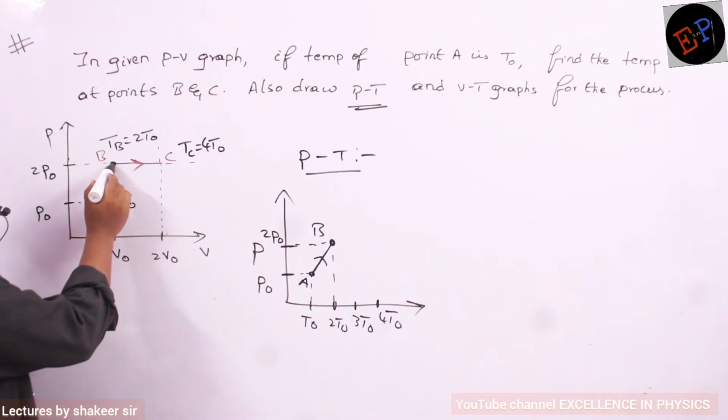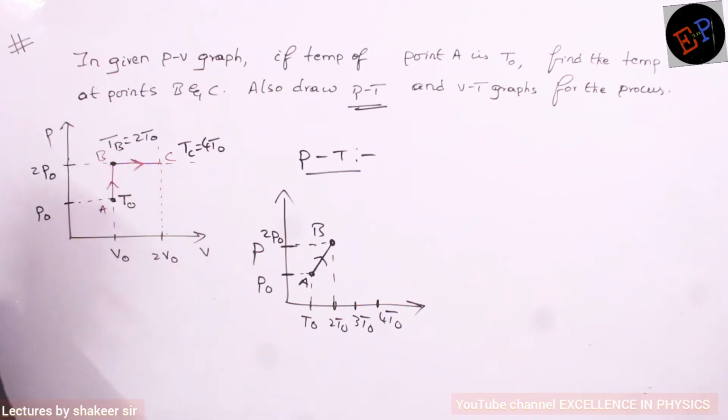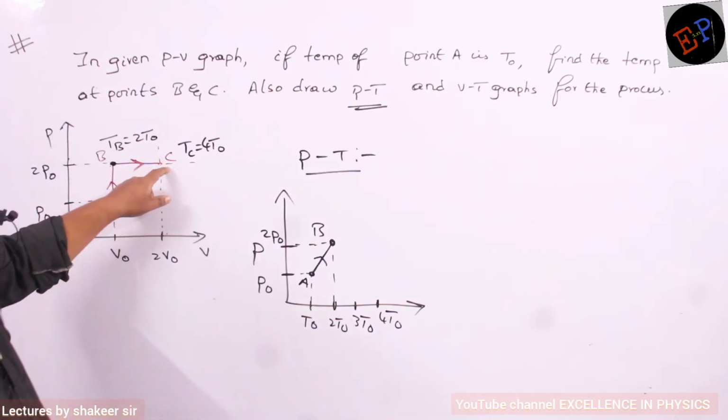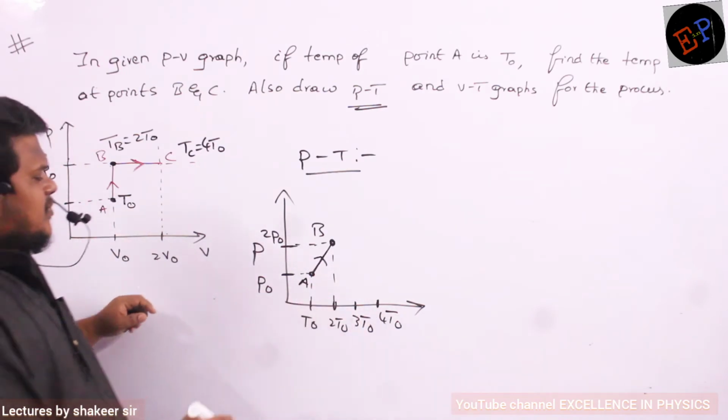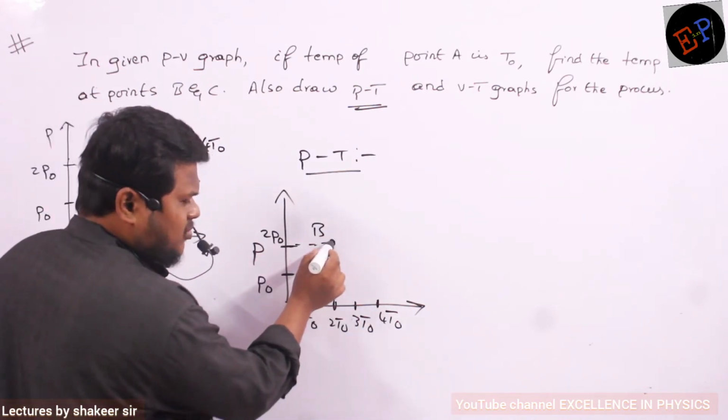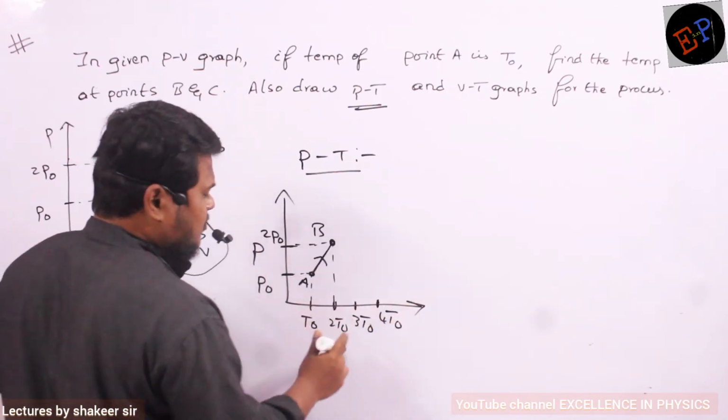Okay, ma? It means I will start from here. Now see what are the ending points at point C. At point C, temperature is 4 T0. And what about pressure? Pressure is 2 P0. So pressure is remaining at 2 P0, but temperature is moving up to 4 T0.